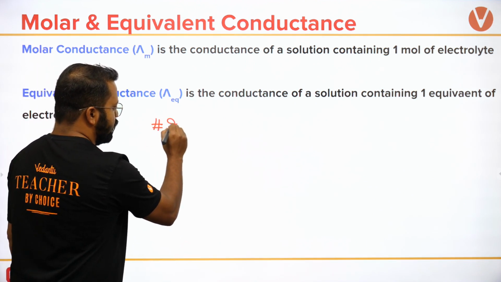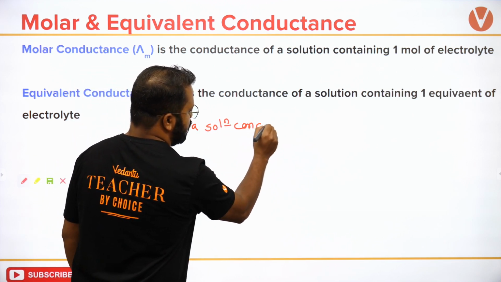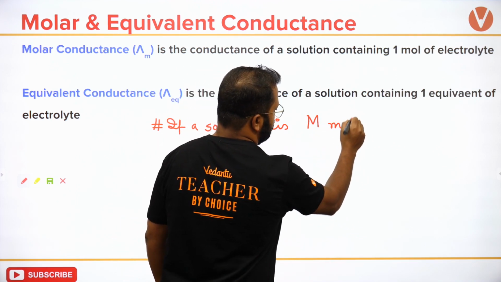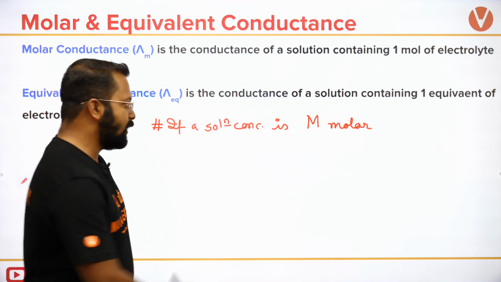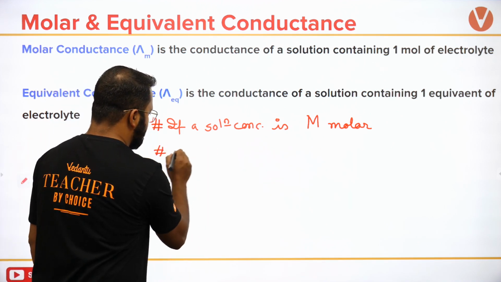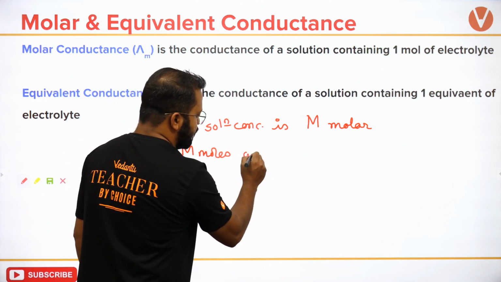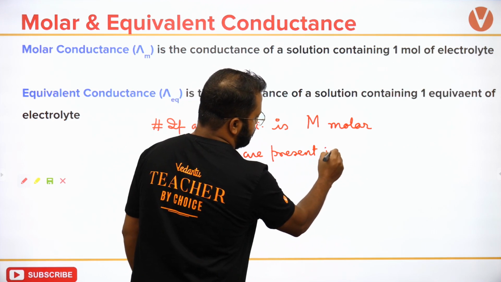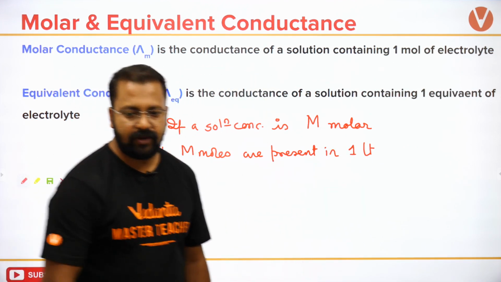Okay, if the solution's concentration is m molar, can I say that m moles are present in 1 liter? बोला जा सकता है ना, ये तो मोलारिटी का डेफिनेशन होता है.